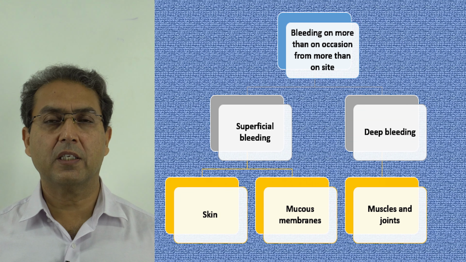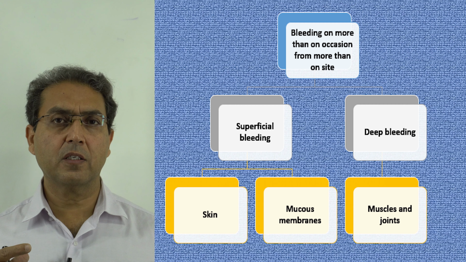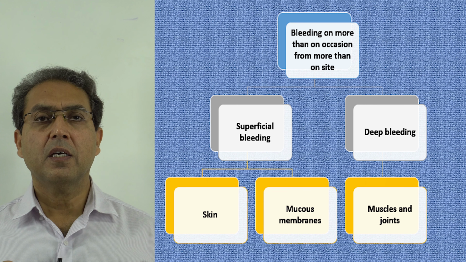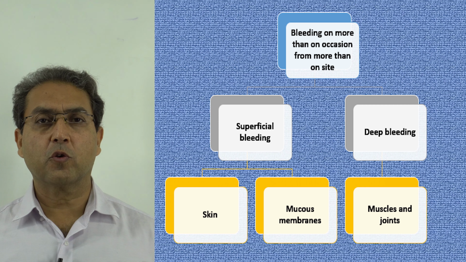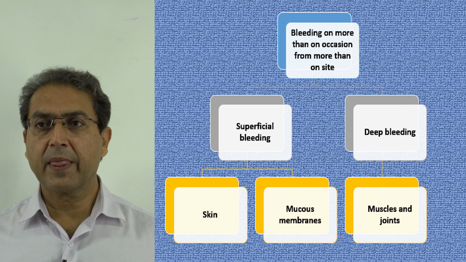Similarly, hemorrhoids keep on bleeding repeatedly, but that is not a bleeding disorder. So the bleeding disorder is that there is bleeding on more than one occasion from more than one site. So this is a bleeding disorder.